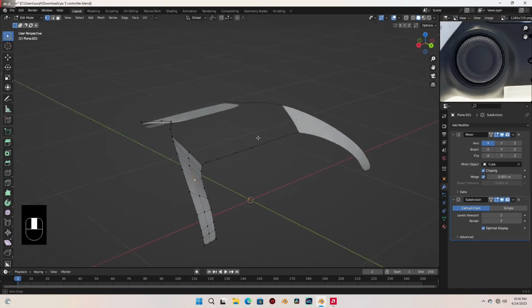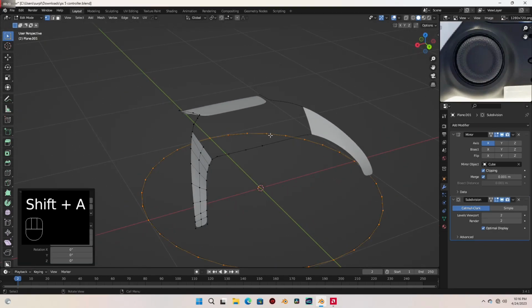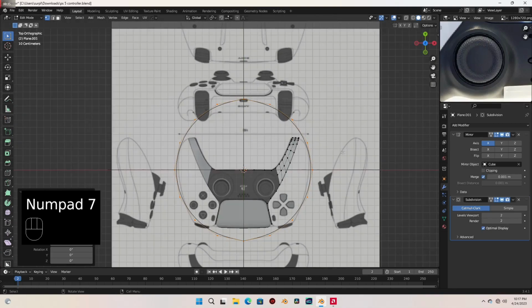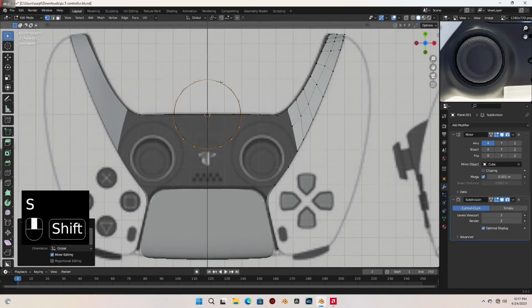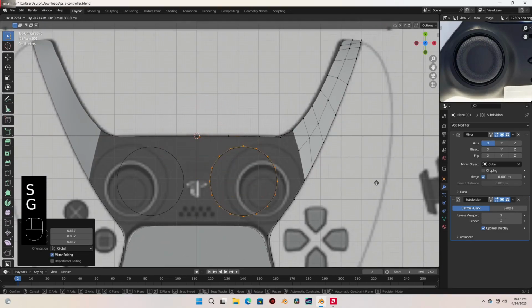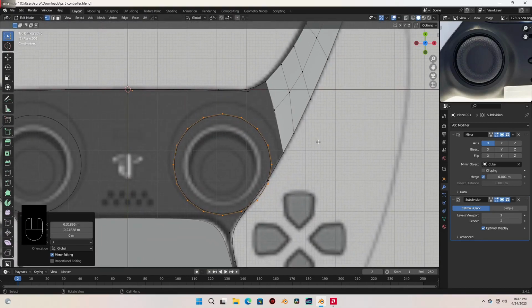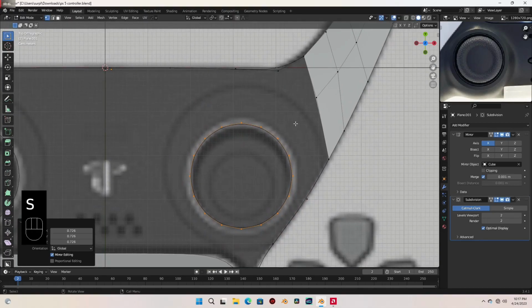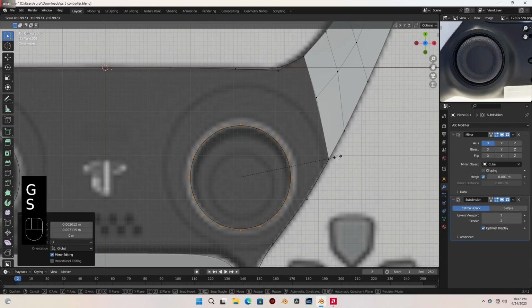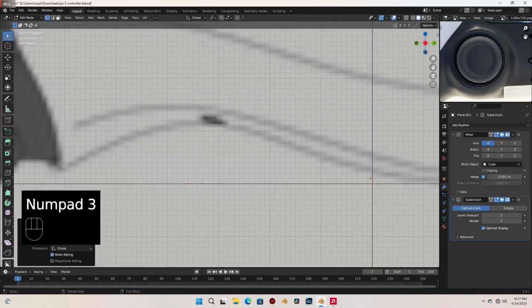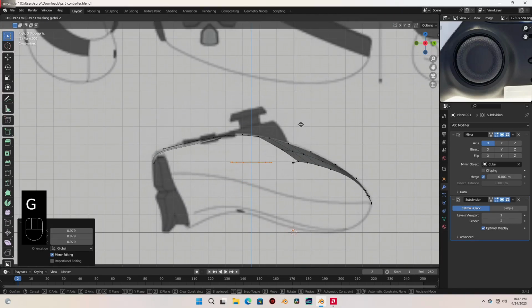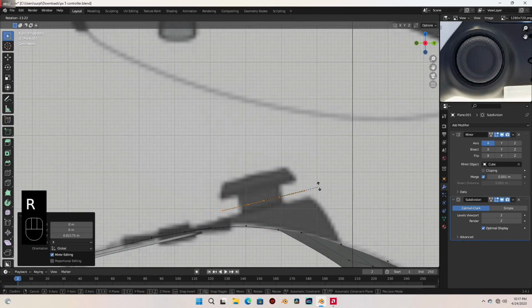Okay, so I'm going to add in a circle and just before you click anywhere else, just come over to this tab here and type in 16 to give us 16 vertices and let's disable clipping for now and go to top view, and let's scale that circle down like that, and let's grab it here. Let's scale it down even more. Okay, go to side view and let's grab it up here and rotate it to align to this shape.